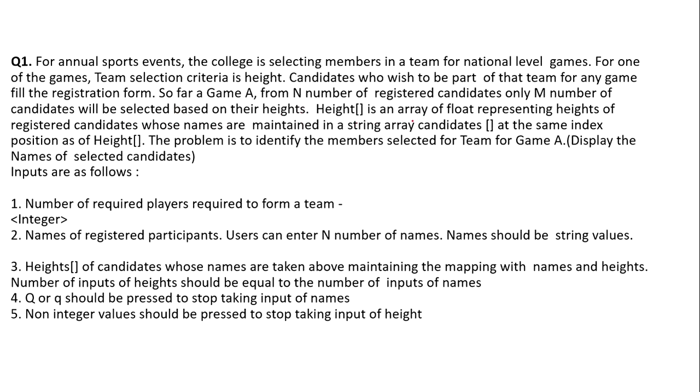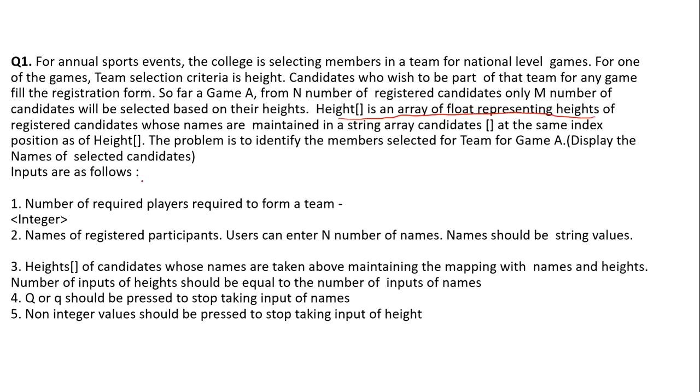Height is an array of floating values representing heights of registered candidates whose names are maintained in a string array candidates at the same index position as of height. The problem is to identify the members selected for team for game A. Display the name of selected candidates.